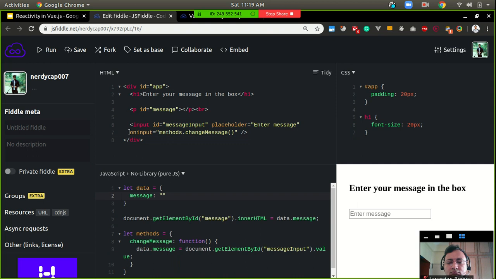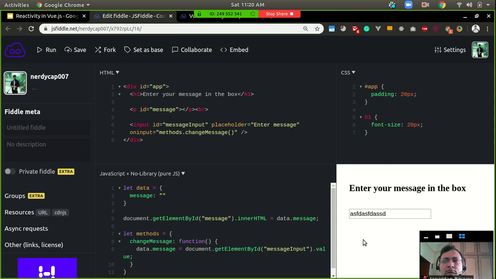Here I have used the oninput event of Vanilla.js, so whenever I input anything in this box, it will run this function, and this function will update the message. If simple vanilla JavaScript had reactivity, whenever there's a change in message, it would be directly reflected here. But this does not happen. Why is this not happening?